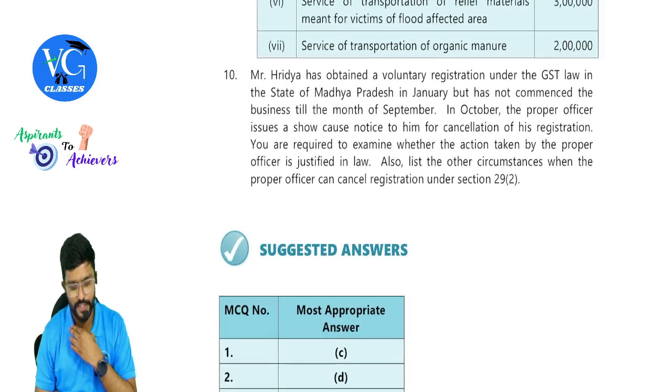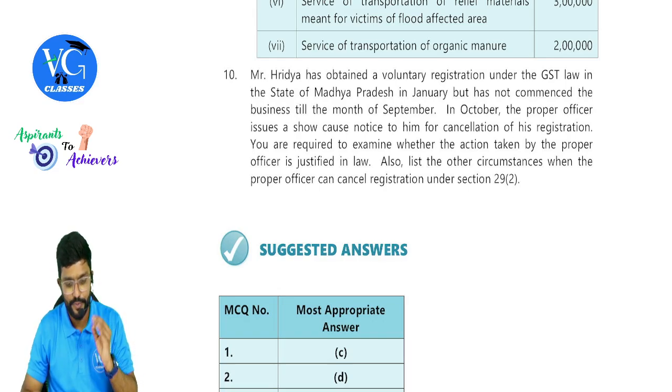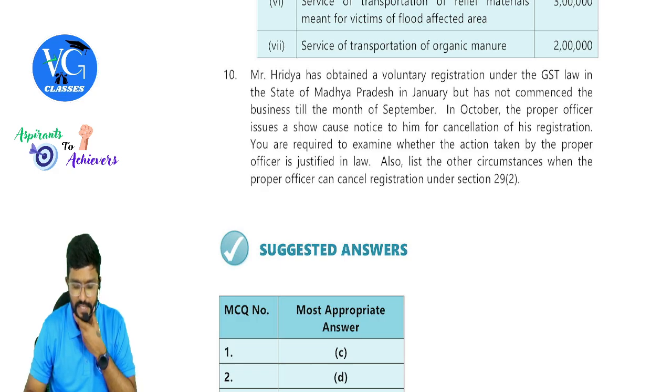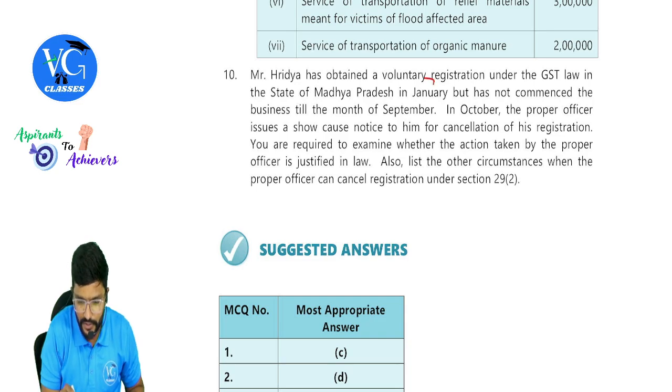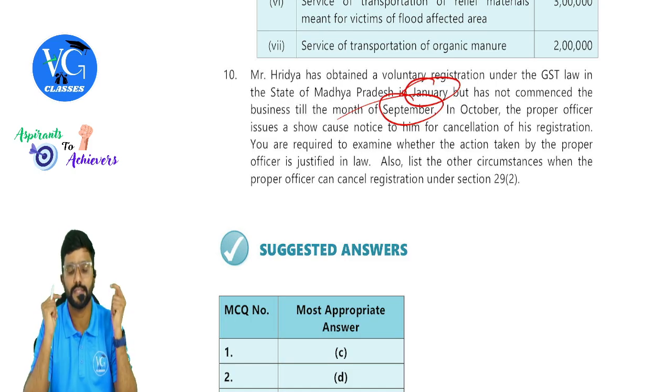Question number 10. Mr. Ridya has obtained a voluntary registration under the GST law in the state of Madhya Pradesh in January, but has not commenced the business till the month of September. Obtained when? January. Not started till September. More than 6 months? Yes.